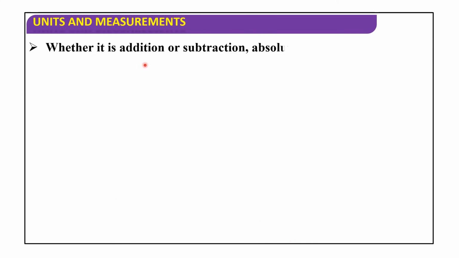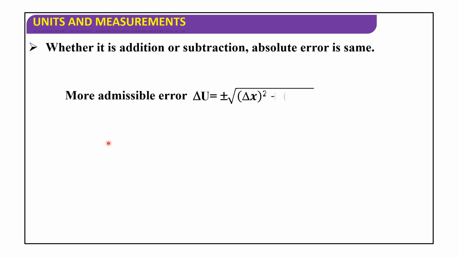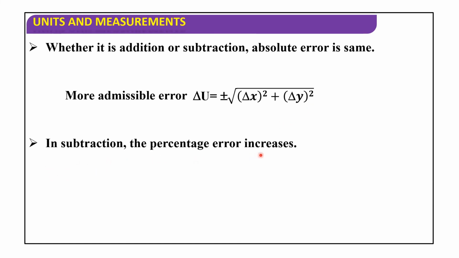Whether it is addition or subtraction, absolute error is the same. Most admissible error, delta u is equal to plus or minus root of delta x whole square plus delta y whole square. So in subtraction, the percentage error increases.